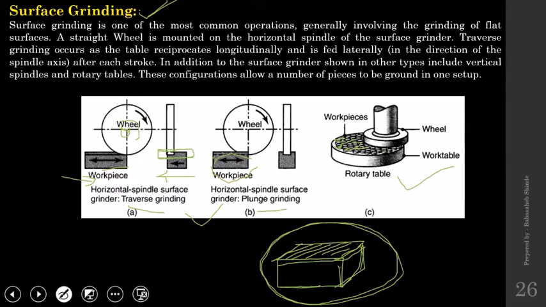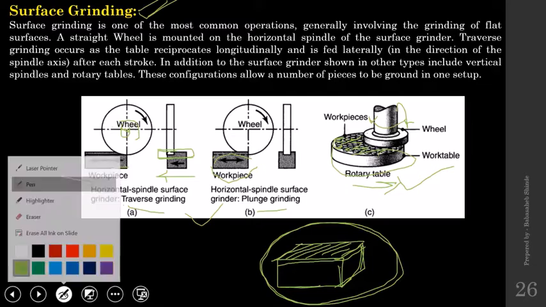So all those workpieces have been mounted on this work table, which is provided with rotary motion. This is a vertical grinding wheel, that is also provided with rotary motion, and the relative motion between those two will remove a layer of material from all the workpieces, and all the workpieces will be machined simultaneously, producing the flat surfaces. And the operation is called surface grinding.